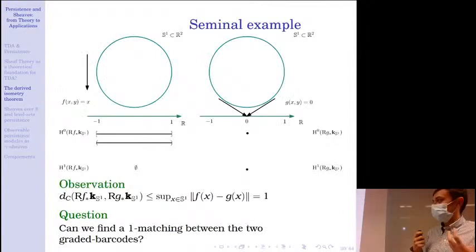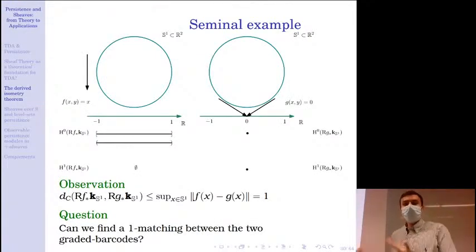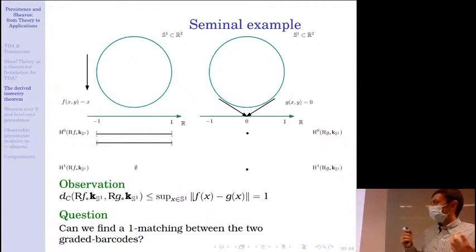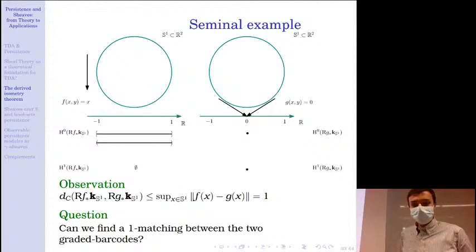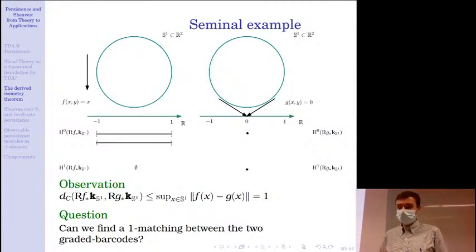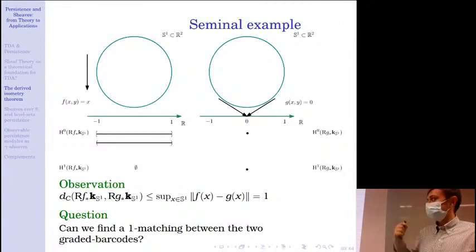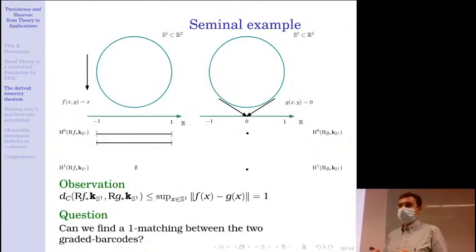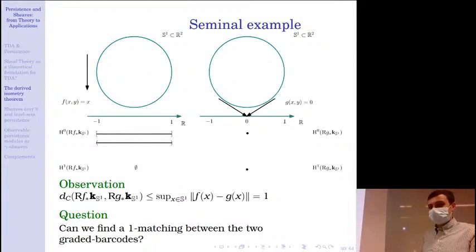So first I will give you an example to get a bit of intuition, and then I will explain the results. This example was brought to me by Justin Curry, so thank you. It is basically considering two functions from the circle to R. The first one is the first coordinate projection, and the second one is just the constant map with value 0. And we will push forward the constant sheaf on S1 by those two functions.